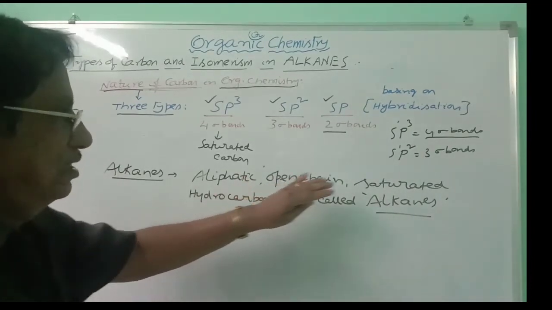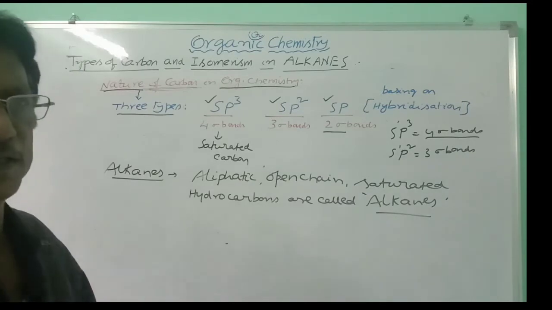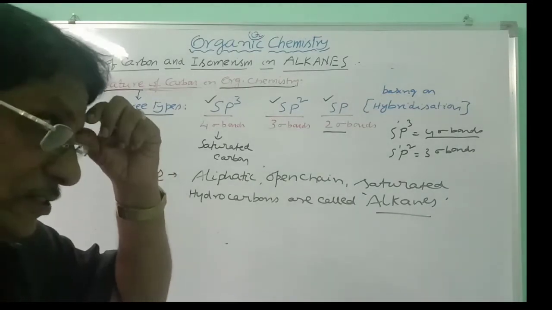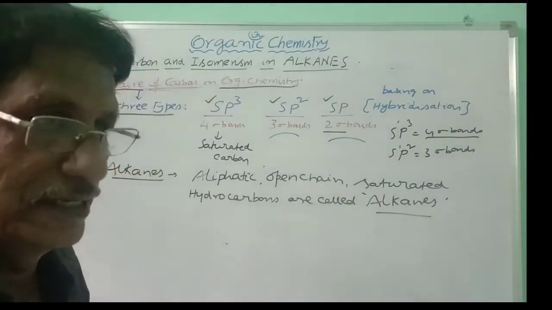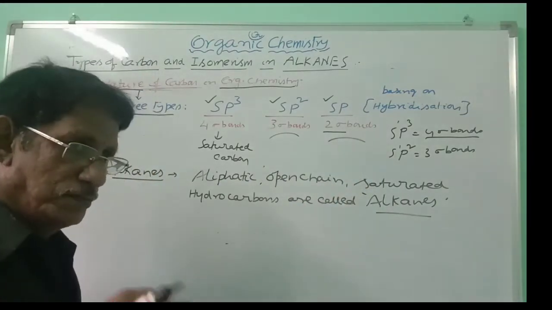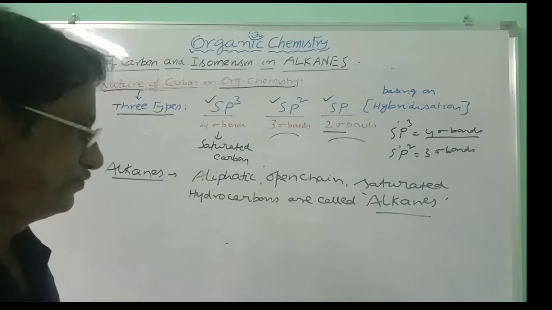So as it is saturated, every carbon in alkane is sp3 hybridization, don't forget. And that means these 2 hybridizations can never be seen in the case of alkanes. Every carbon will be carrying 4 sigma bonds.